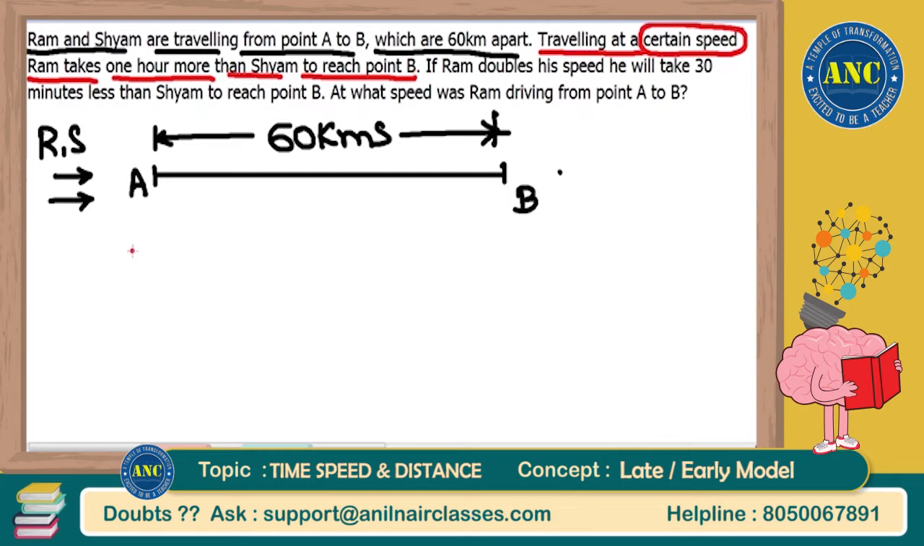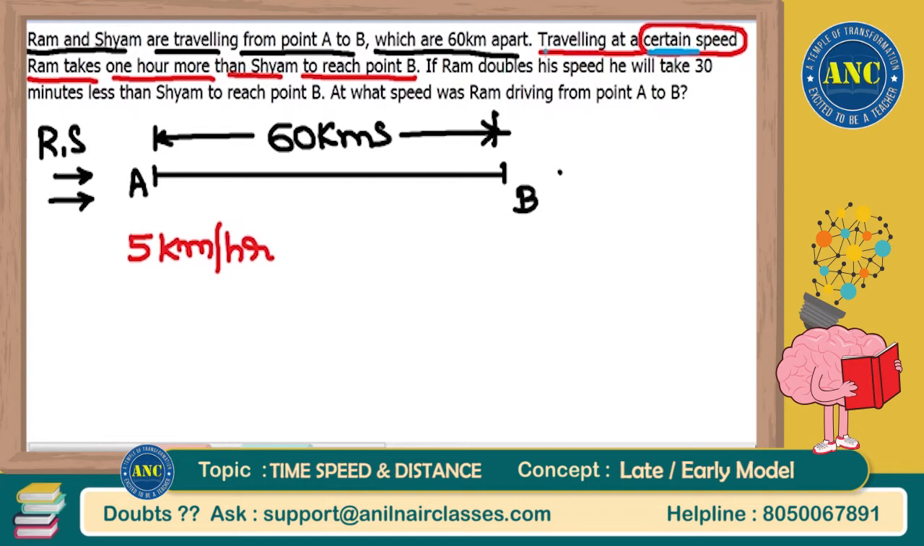That means, suppose for example, initially they are traveling at some certain speed. I am assuming it as 5 kilometers per hour. Sir, can we take any other number again? Yes, definitely you can take whatever number you like, because it is a certain speed. Whatever number you want, you can assume it, sir. So I will assume it as 5 kilometers per hour.